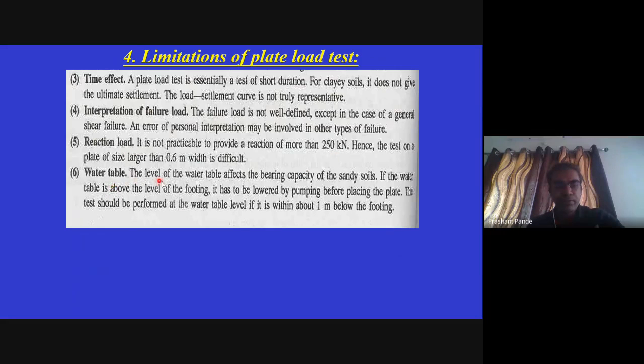Water table: the level of the water table affects the bearing capacity of sandy soil. If the water table is above the level of footing, it has to be lowered by pumping before placing the plate. The test should be performed at the water table level if it is within about 1 meter below the footing.